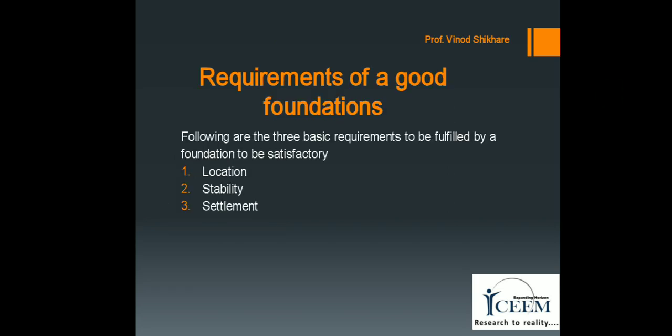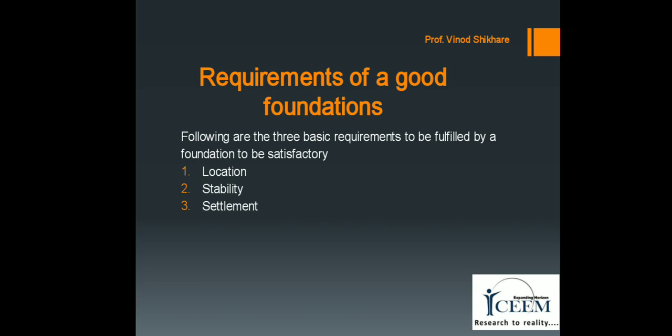Then we see the requirements of a good foundation. The requirements of a good foundation are: first is location. The foundation should be located so that it is able to resist any unexpected future influence which may adversely affect its performance.